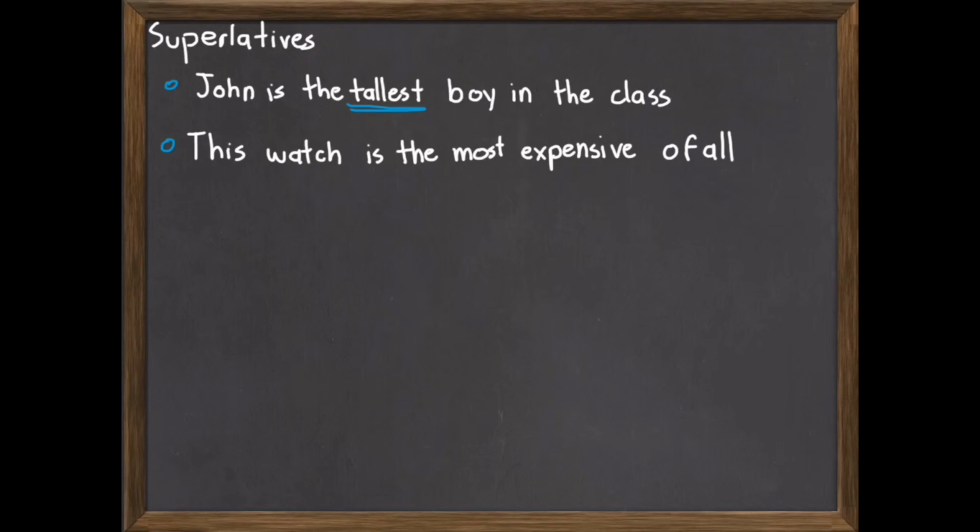Another example, this watch is the most expensive of all. Here, we used most expensive as the superlative in this case. Why? Because from all watches that exist in this sentence, the watch is more expensive than all of them.